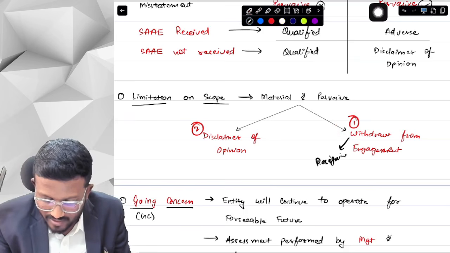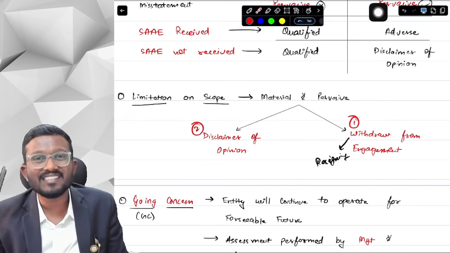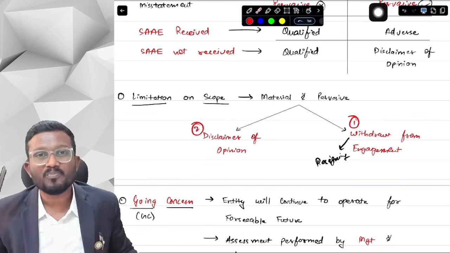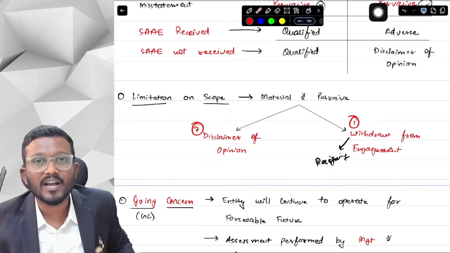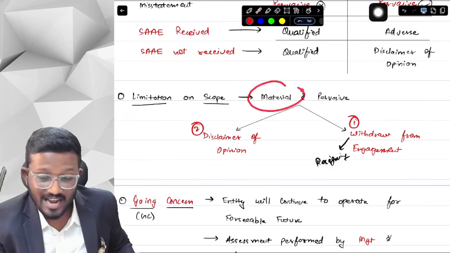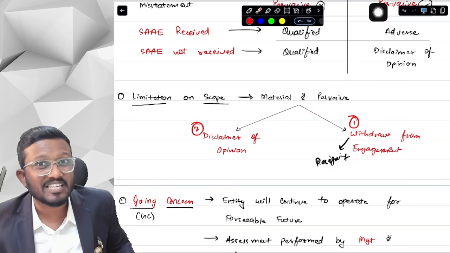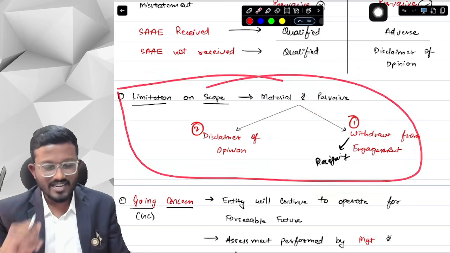Obviously, you don't have to make these handwritten notes, I'm just writing it here. Resigning. What does resigning mean? That I am not your auditor from now. You are not allowing me to check the financial statements. I'm not your auditor. I'm withdrawing from your engagement. I cannot audit you. If the effect of the misstatement is both material and pervasive, meaning it was a very big misstatement and you are not allowing me to check it. Okay, yes sir. So this is what is covered in SA 705.